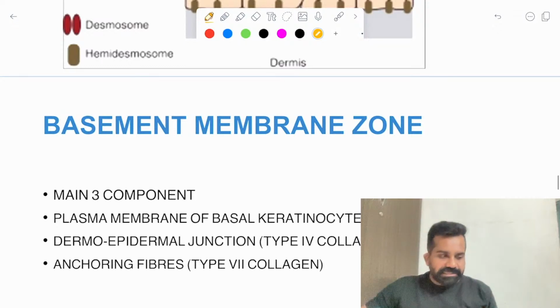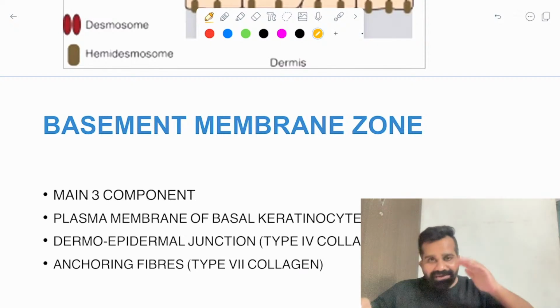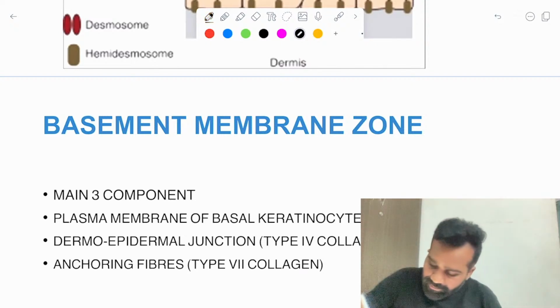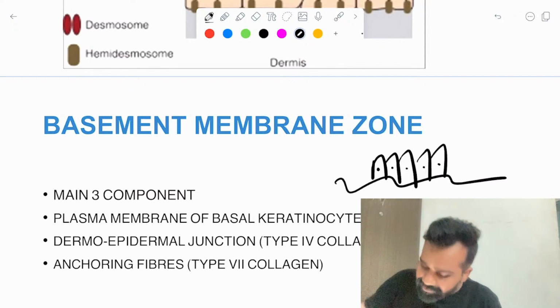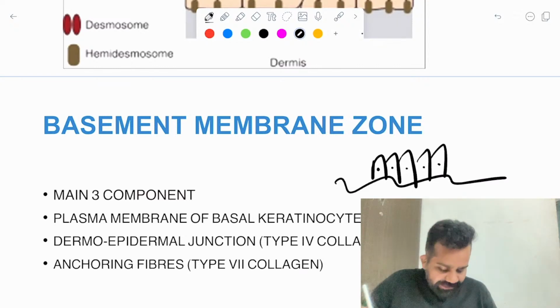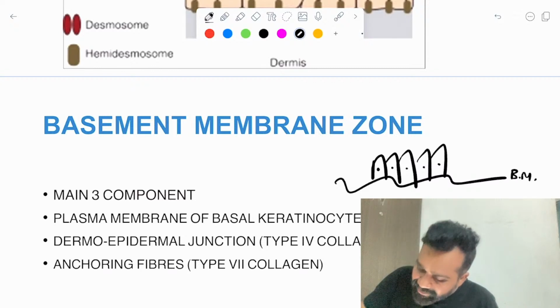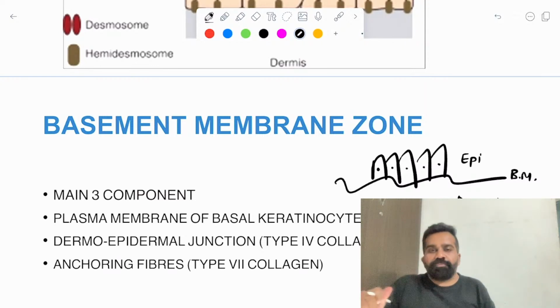Now let's discuss the basement membrane. We discussed the epidermis. Below the epidermis I have a basement membrane. I told you this is the wavy basement membrane. On this wavy basement membrane there are vertical cells, and this basement membrane divides my epidermis and dermis. A few important points to remember about this basement membrane.